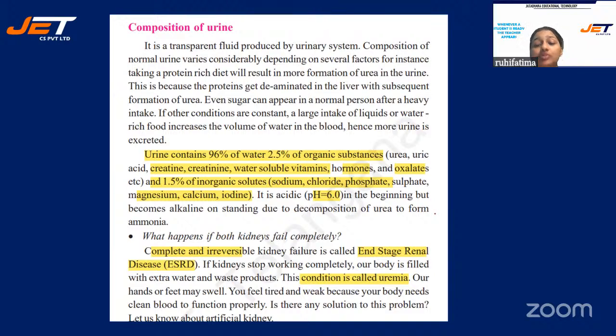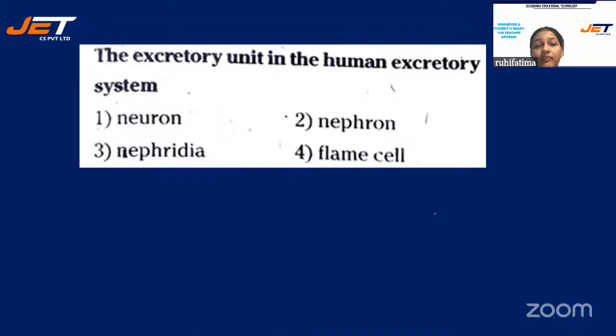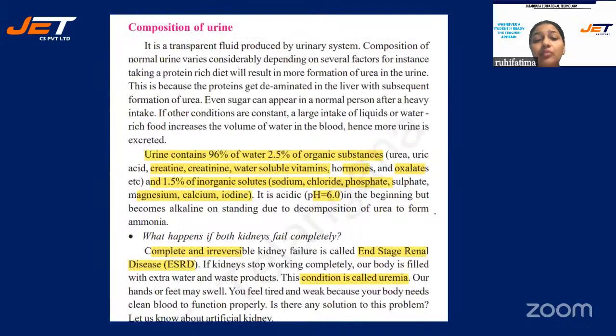This condition is known as uremia, meaning complete kidney failure. You must have heard about people who are on dialysis. Artificial blood filtration is given to them by the doctors. It is a medical treatment till they get a donor.